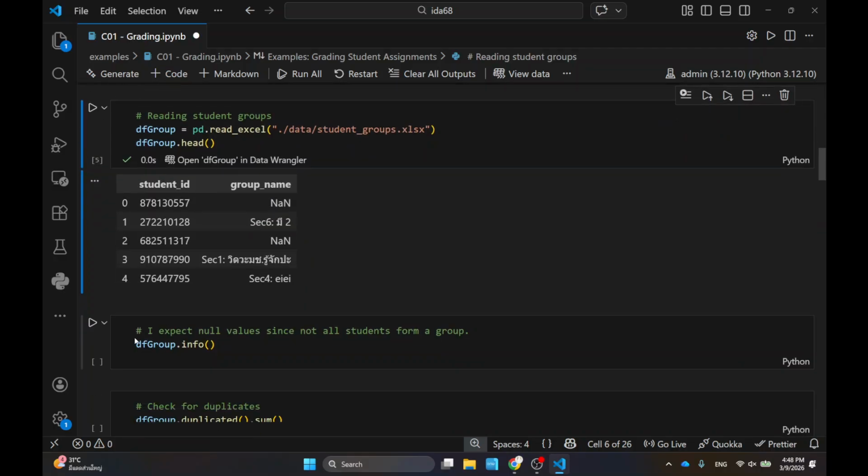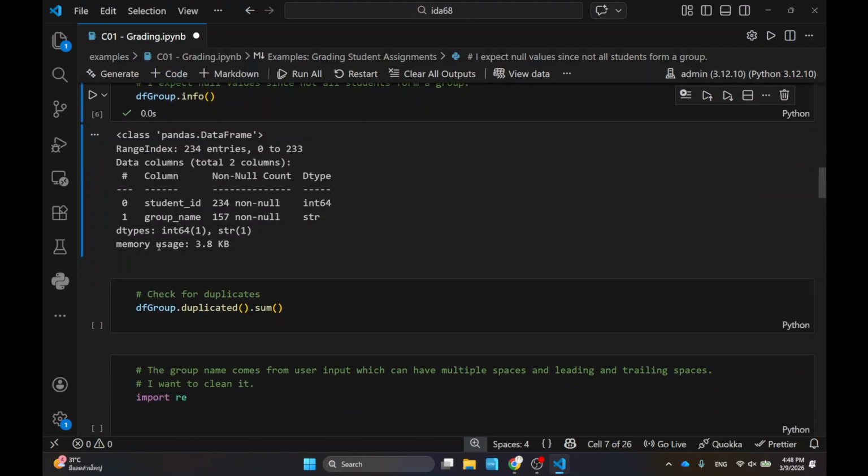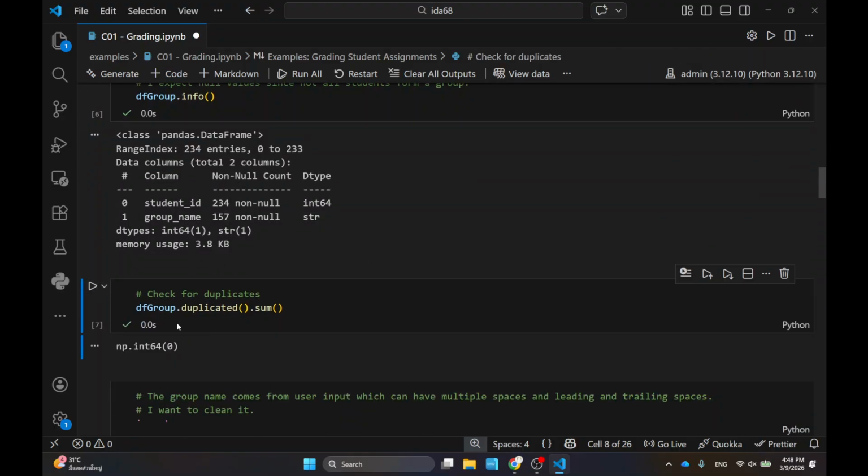So if I do the info, I would expect that there will be a lot of entries that are null, which is okay, because I expect a lot of names to not have groups yet, okay? And again, I should check for duplicates too. So there's no reason not to do it. It's very easy. So definitely do it in your project, okay?